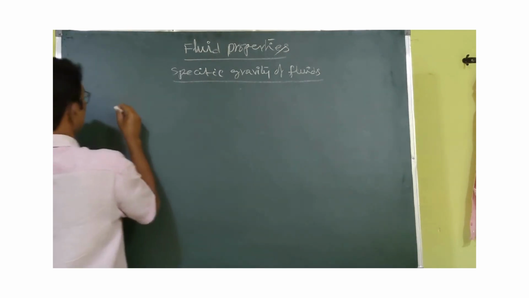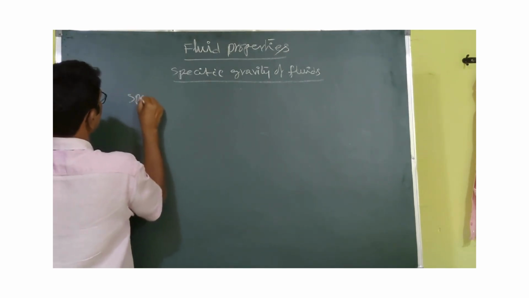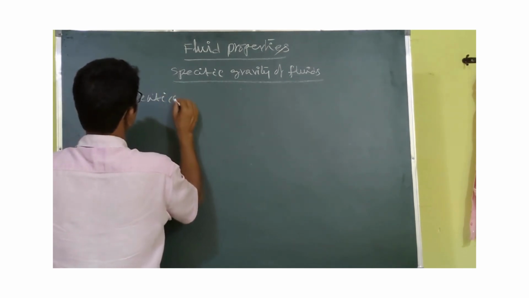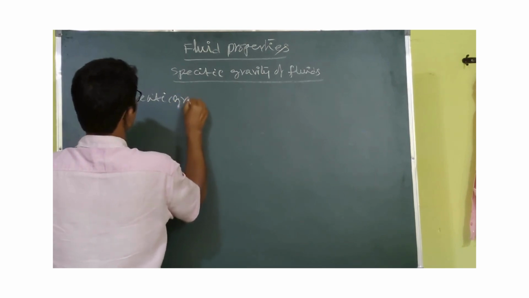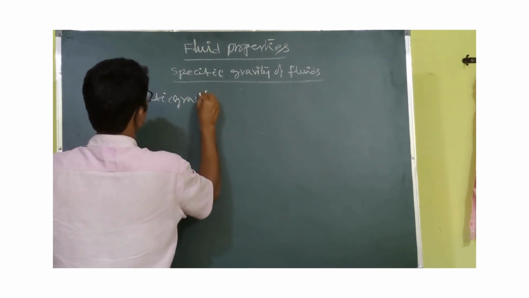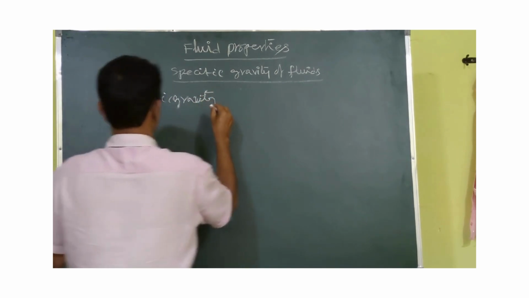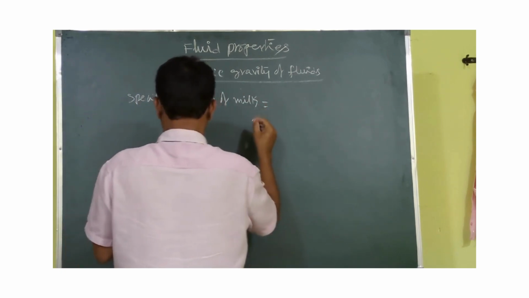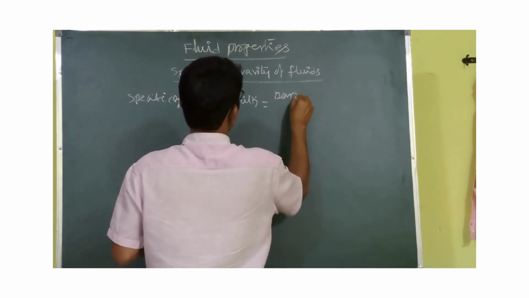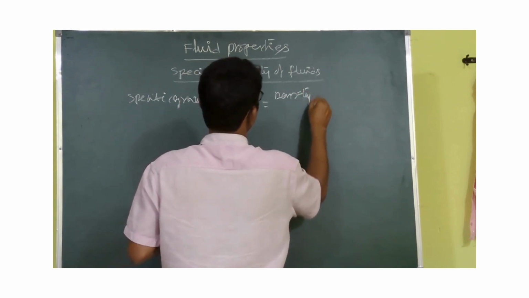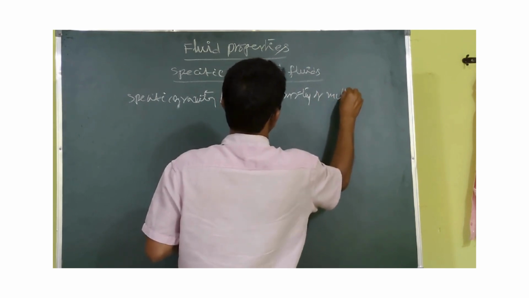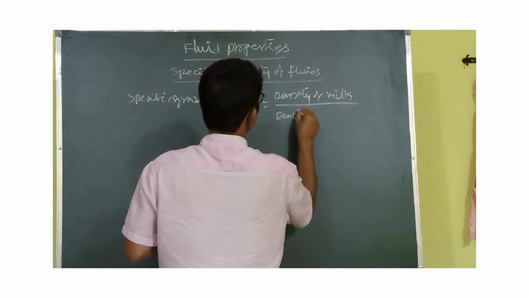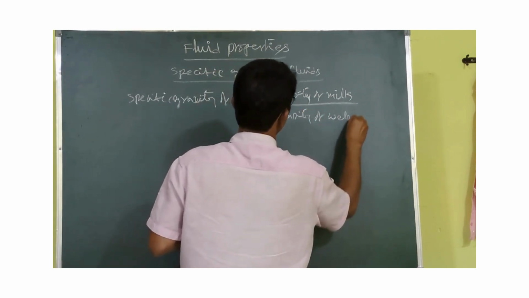Take one simple explanation. Specific gravity of milk equals density of milk divided by density of water.